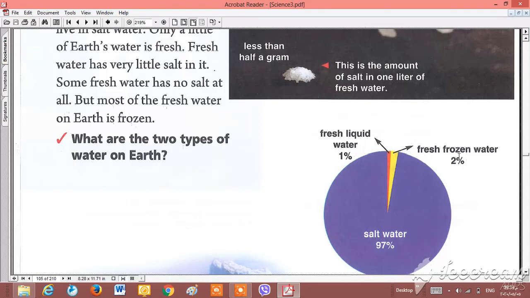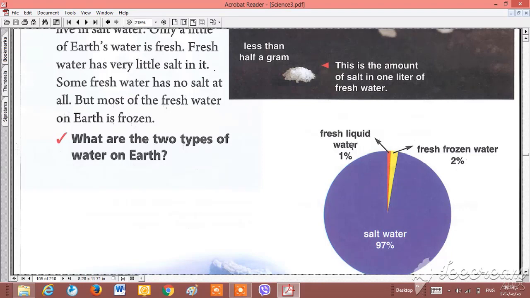Fresh frozen water means the water that is like ice. It's frozen. And Earth contains 2% of fresh frozen water, like ice.